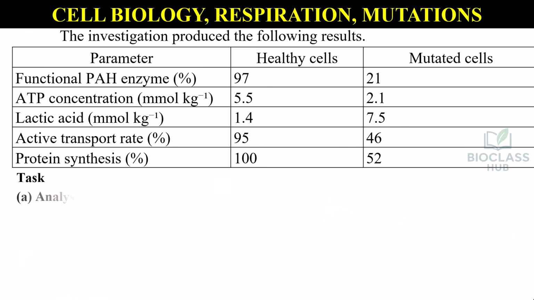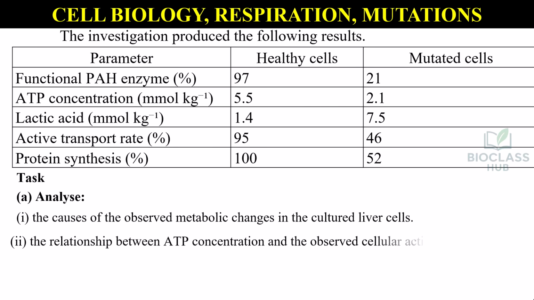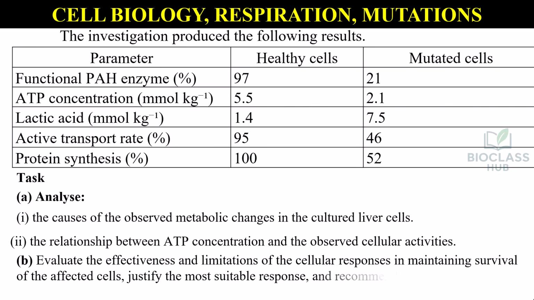Task. Part A. Analyze the causes of the observed metabolic changes in the cultured liver cells, the relationship between ATP concentration and the observed cellular activities. Part B. Evaluate the effectiveness and limitations of the cellular responses in maintaining survival of the affected cells, justify the most suitable response, and recommend where necessary.